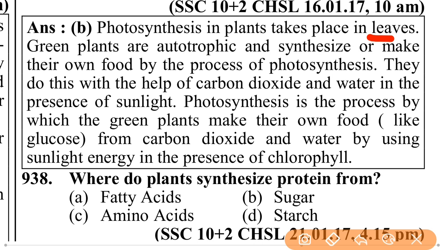Green plants are autotrophic and synthesize or make their own food through photosynthesis. They do this with the help of carbon dioxide and water in the presence of sunlight. Photosynthesis is the process by which green plants make their own food, like glucose, from carbon dioxide and water by using sunlight energy in the presence of chlorophyll.